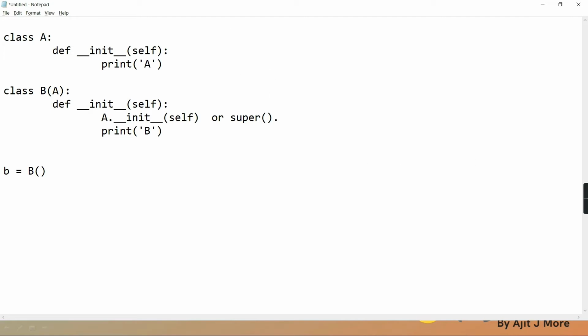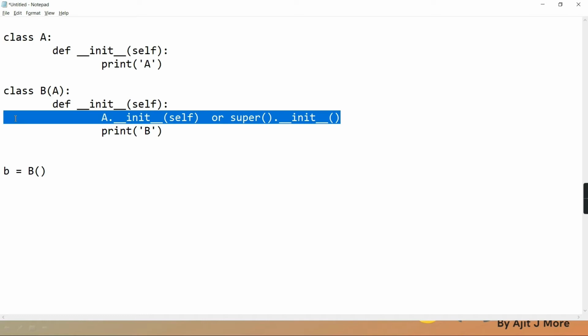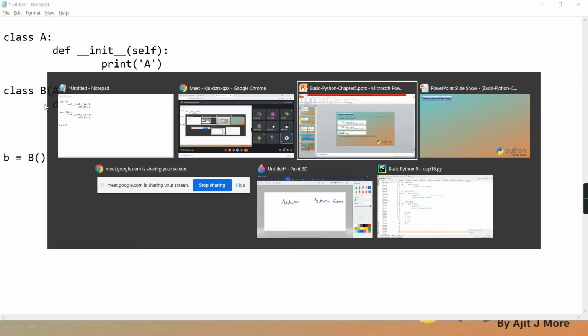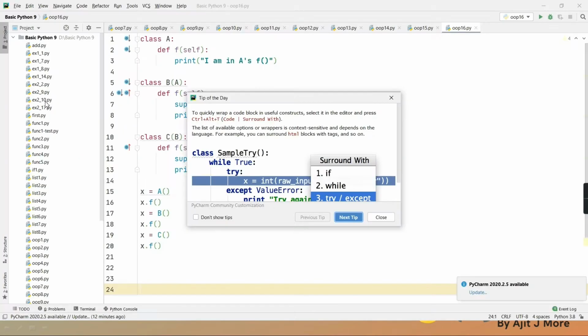Yes, and then you can access the methods of the parent. Here you don't have to pass self. Why? Because the invoker itself is self. Super round brackets will give you the parent object, and that object is invoking init, which is the init of the parent. So you have to write this line, and if you don't write this line, which constructor won't get called? The parent constructor.